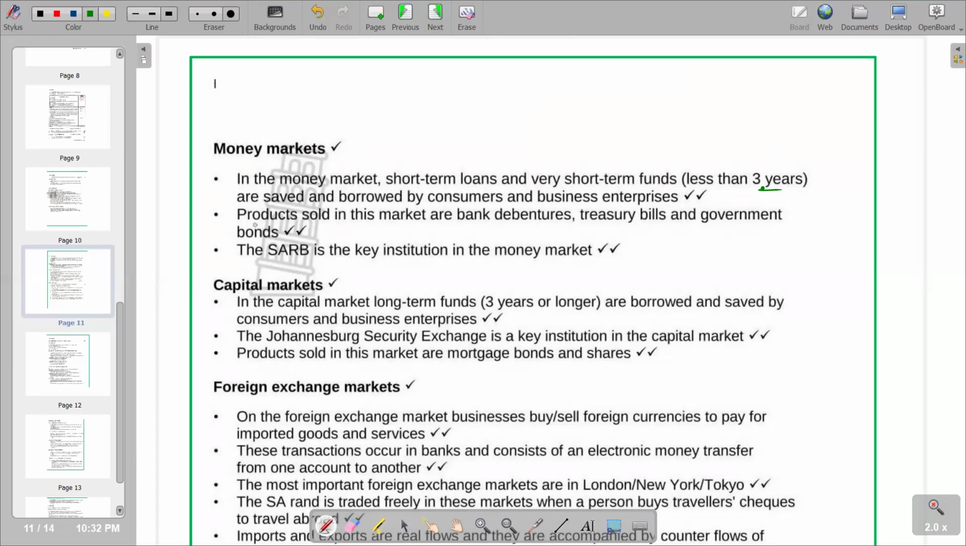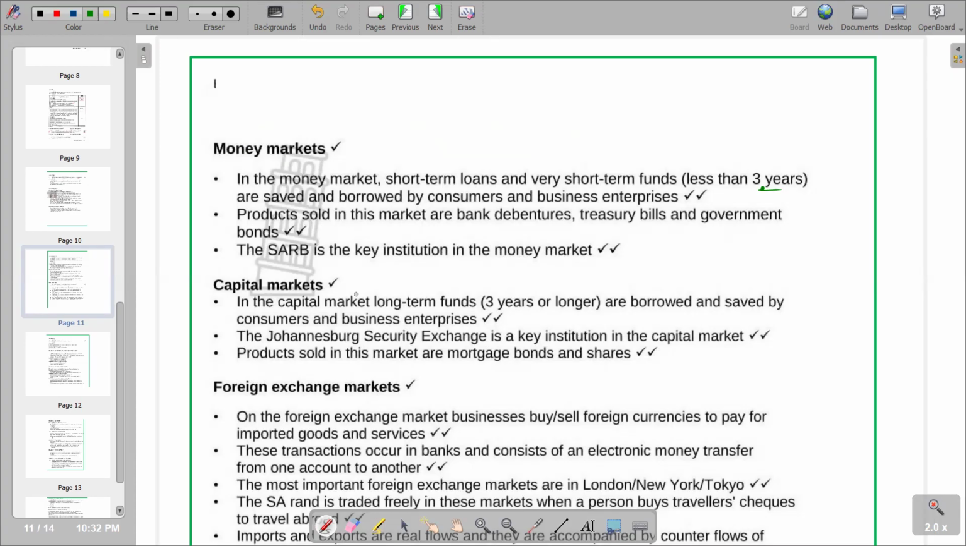So on the next point, other money markets products sold in this market are bank debentures, treasury bills, and government bonds. So these are just marketable securities that are obviously going to mature within a period of less than 3 years. Then we've got the last point: the South African Reserve Bank, which is SARB, is the key institution in the money market. So the central bank, which is the SARB within the context of the South African economy, is the one which facilitates transactions in the money market. So that's basically what we have.